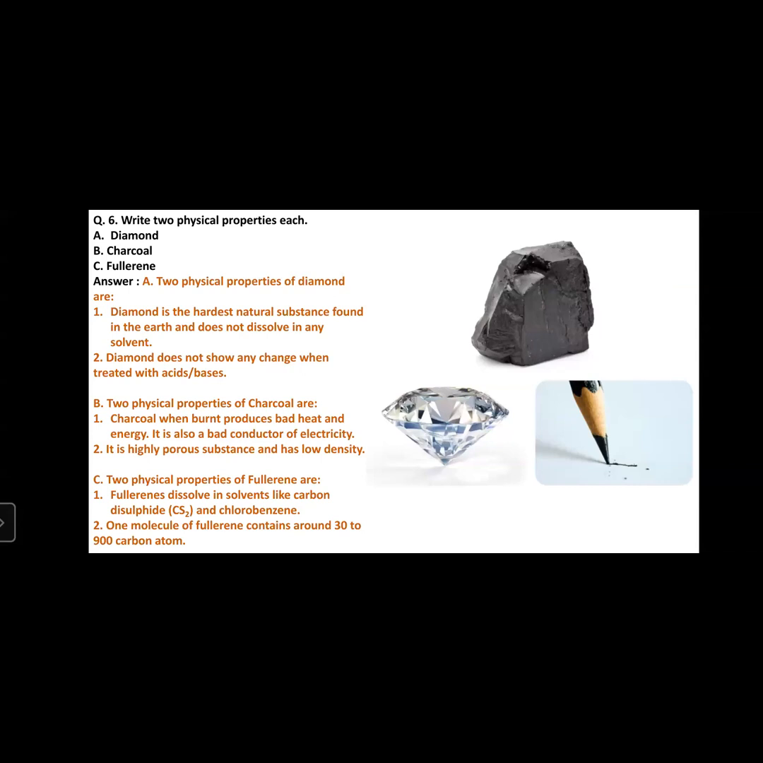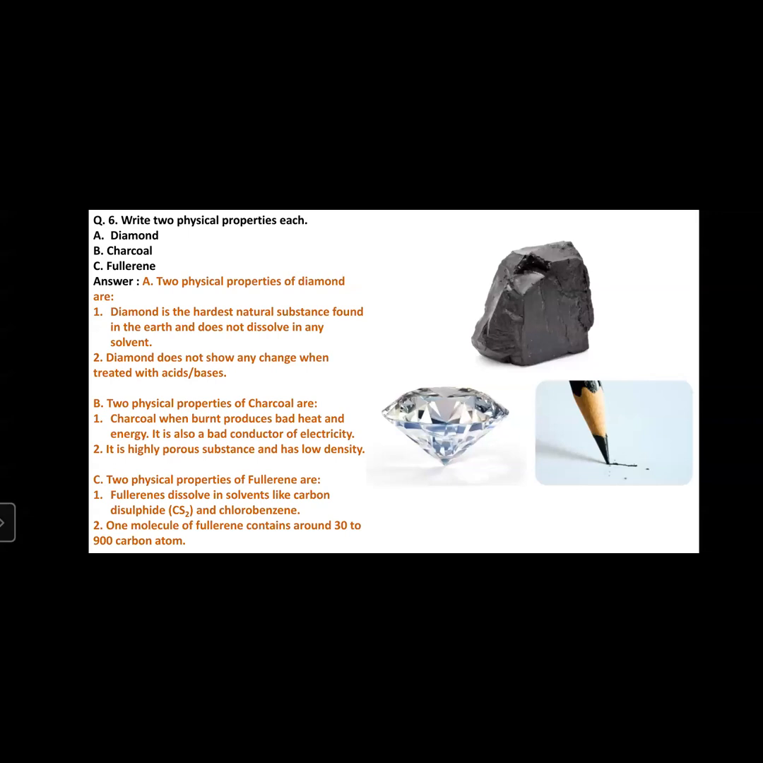The second physical property of diamond is that diamond does not show any change when treated with acid or base. It means diamond does not react with any acid and base. The next one is charcoal. The physical properties of charcoal. First one is charcoal when burned produces heat and energy. It is also a bad conductor of electricity. Charcoal does not conduct electricity.